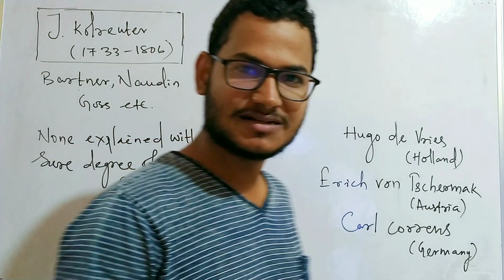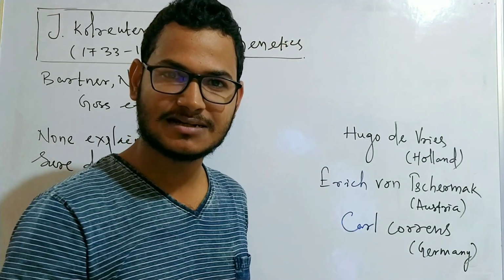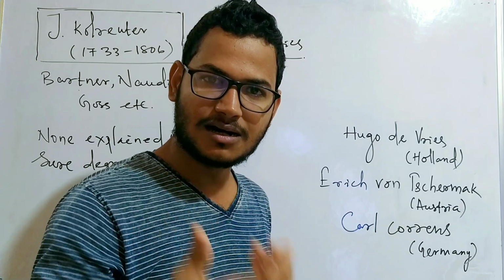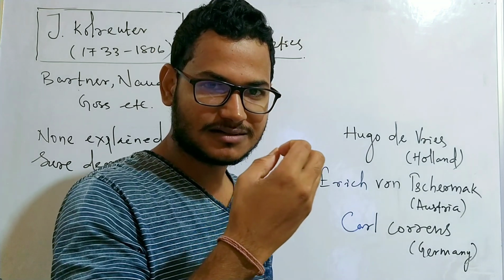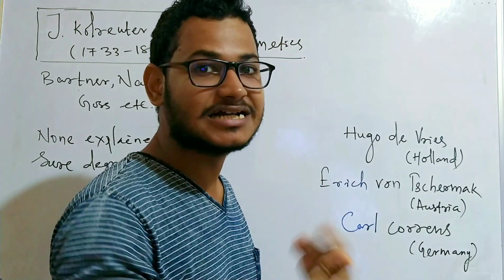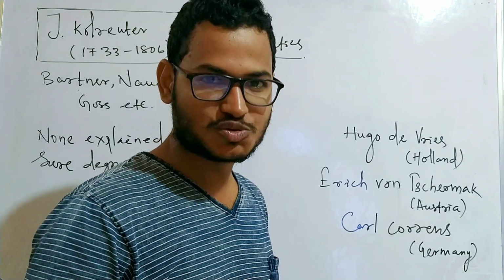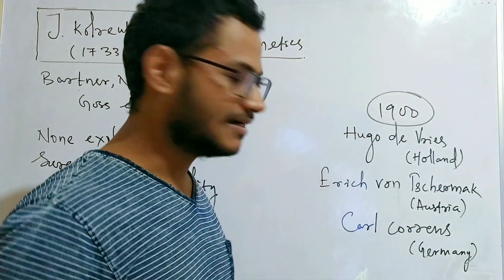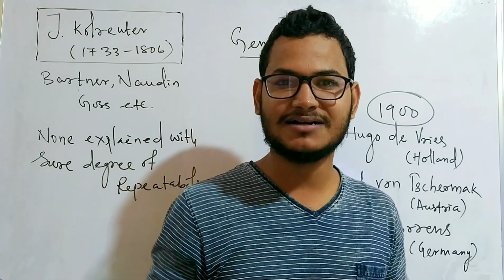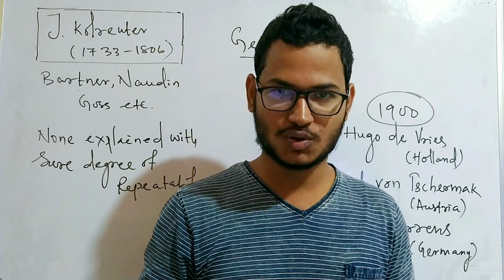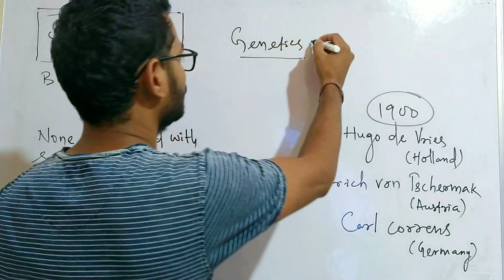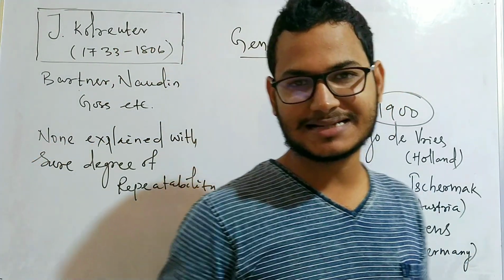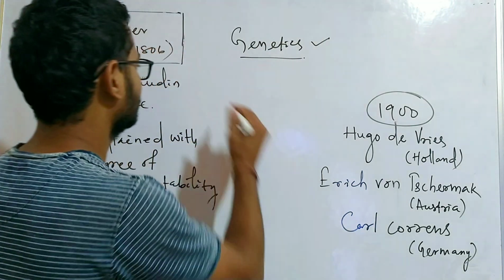And as we have these three scientists, we know that these three scientists are the rediscoverers of Mendel's work. So in the year 1900, they rediscovered the work of Gregor Johann Mendel. So we are going to study about the experiments done by the father of genetics, Gregor Johann Mendel.